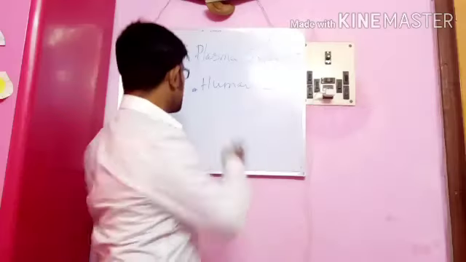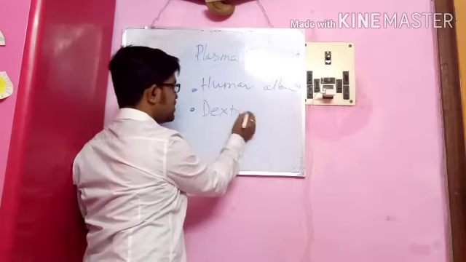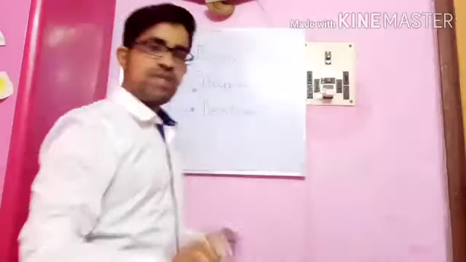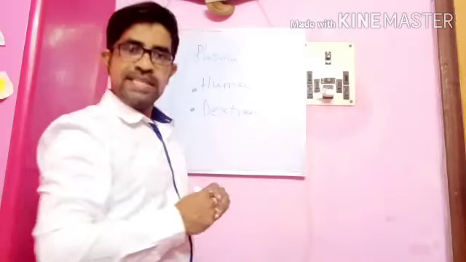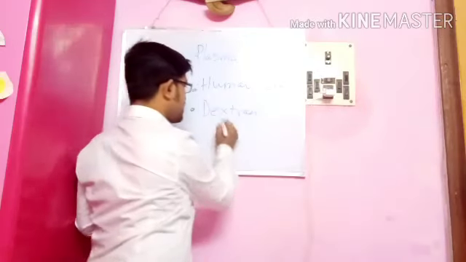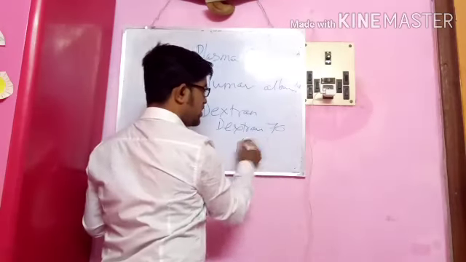The next preparation we are going to find out is dextran. Two formulations are available, called dextran 70 and dextran 40.